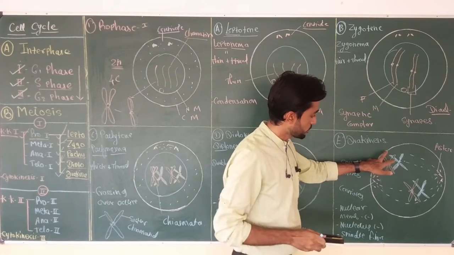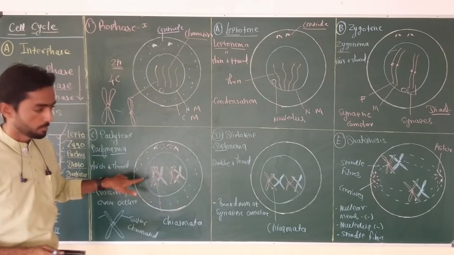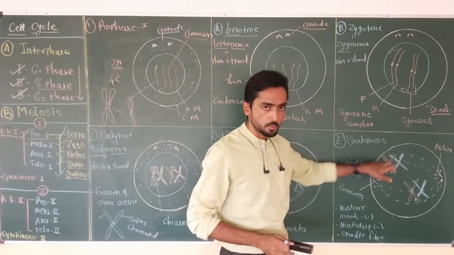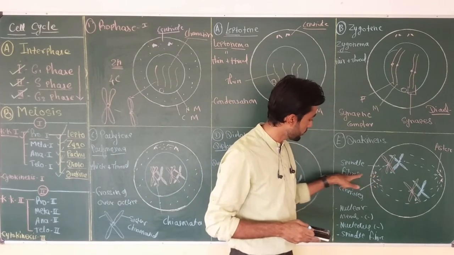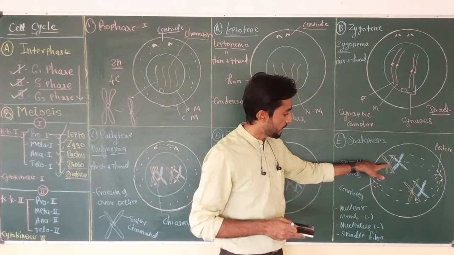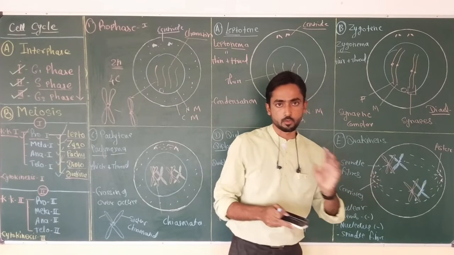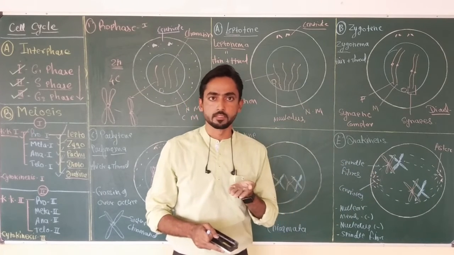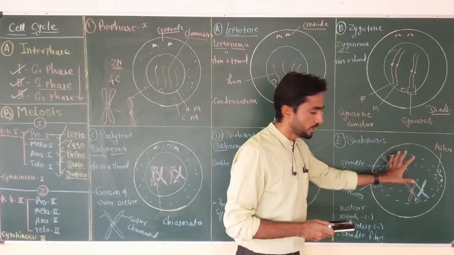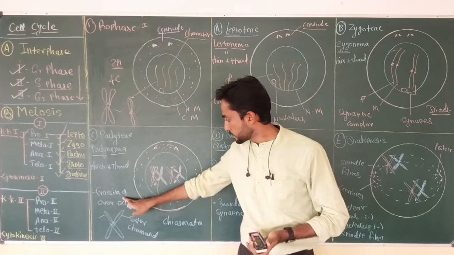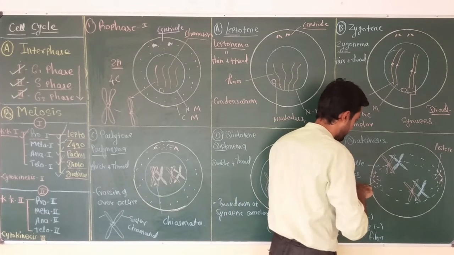You can see actual genetic material exchange occurs during pachytene, but still the chromosomes are in a pair, and they get attached with the spindle fiber. This spindle fiber, which originates from the centriole, attaches to the centromere of the chromosomes. We know that the chromosome centromere has a kinetochore complex to which this spindle fiber gets attached. And now how we can show the actual exchange of genetic material that occurs during the crossing over of pachytene, we can clearly show with the help of different colors here.